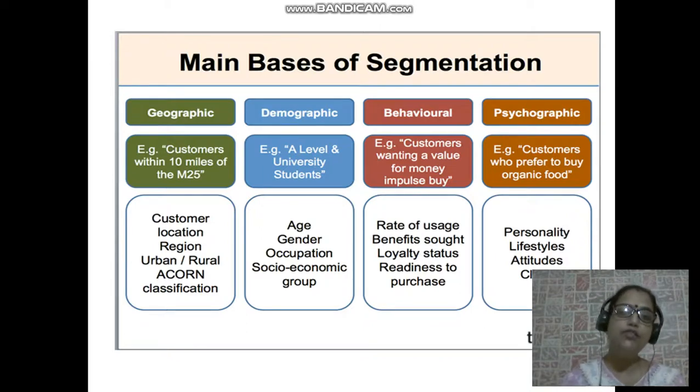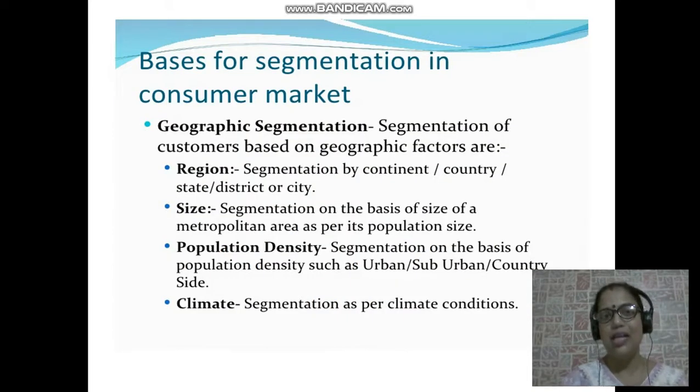So according to the features of population, if I am trying to segment my market, for children what type of milk to be consumed, for the elderly what type of milk, that's demography. Behavioral, according to the behavior of customer, when I'm trying to sort out or divide the market, that is called behavioral segmentation. And psychographic segmentation is the mentality of the customer, the personality, the lifestyle. What does his psyche tell us?